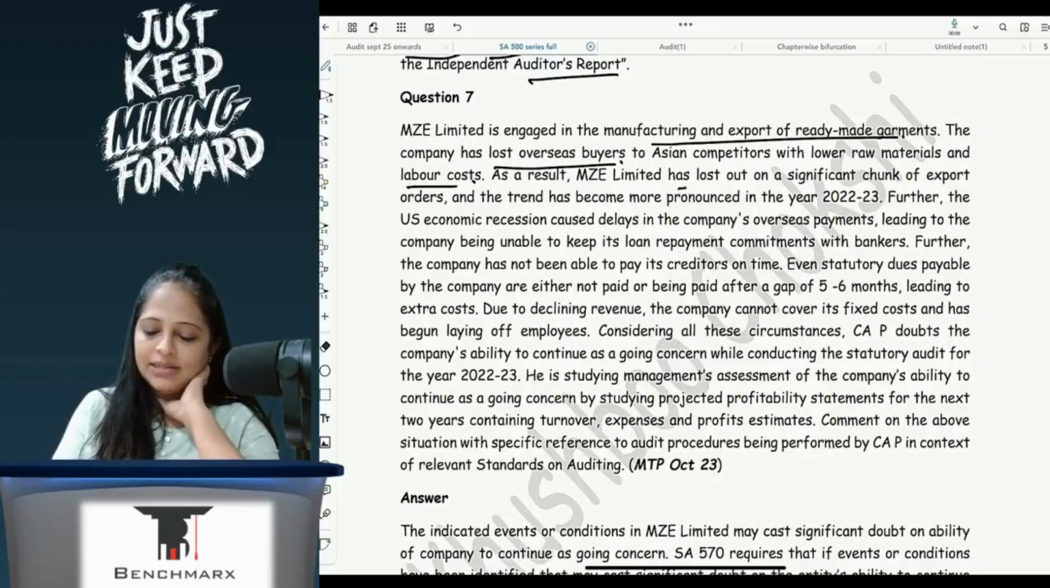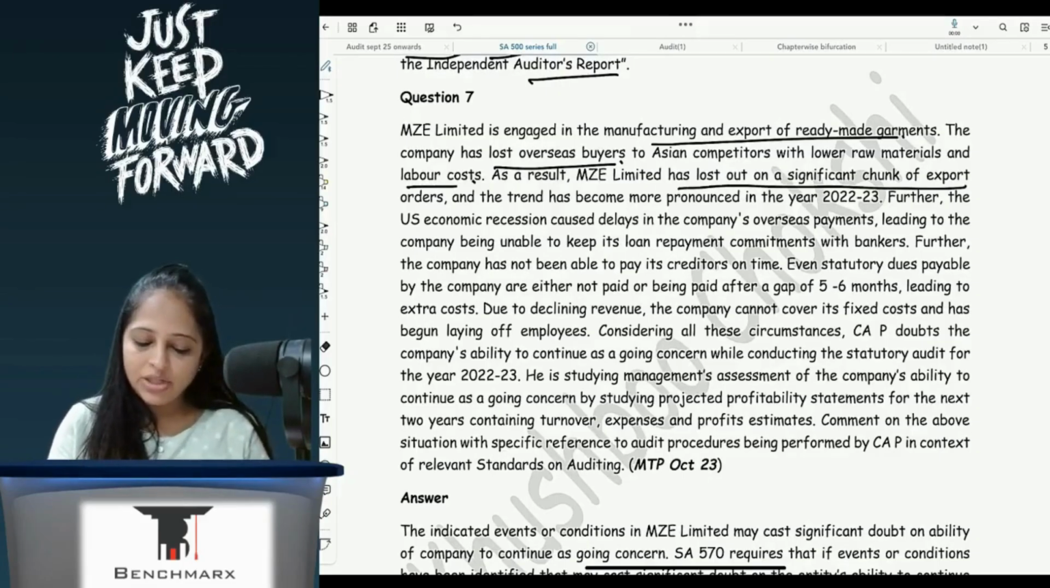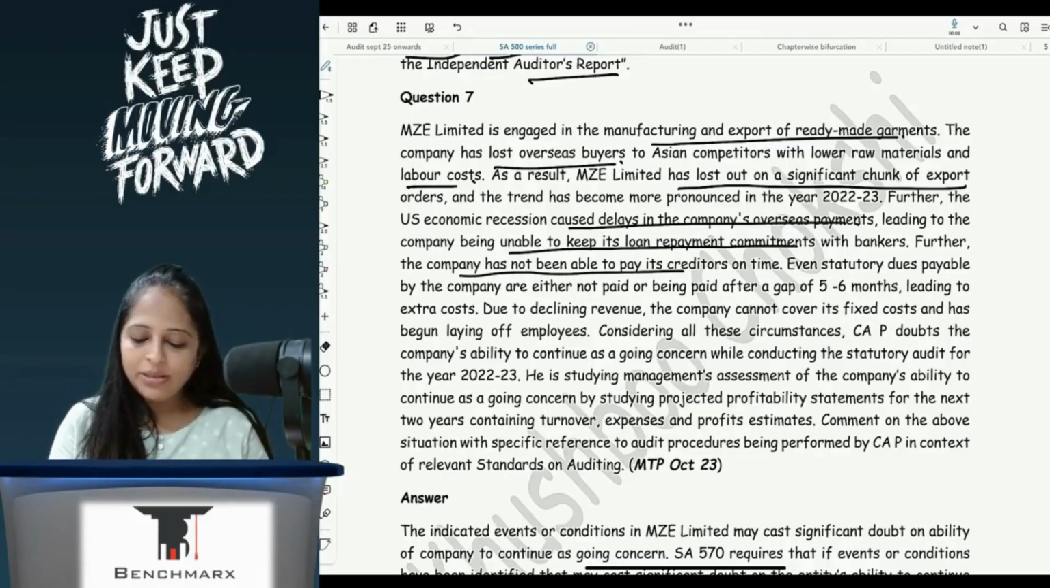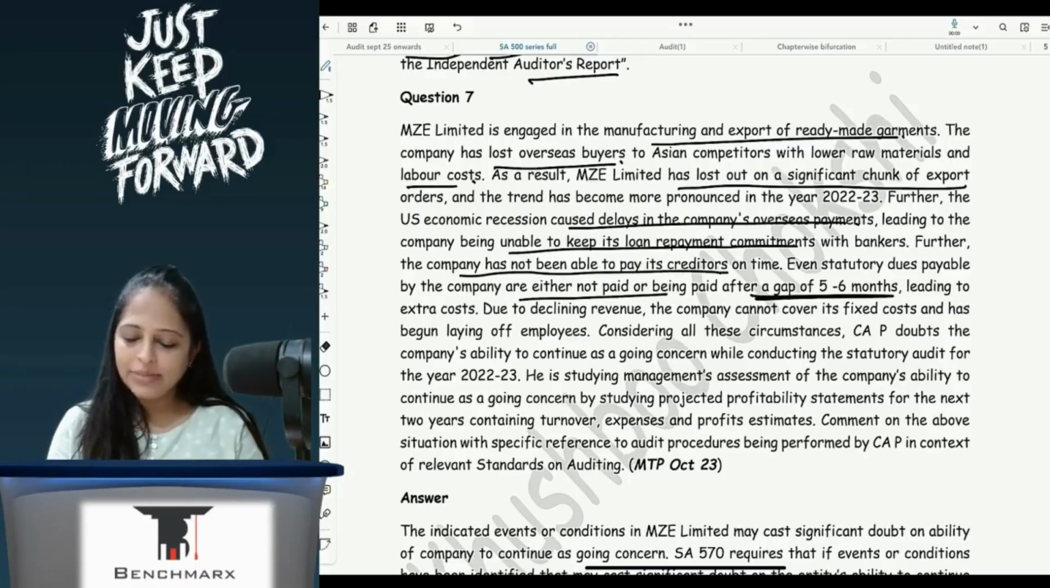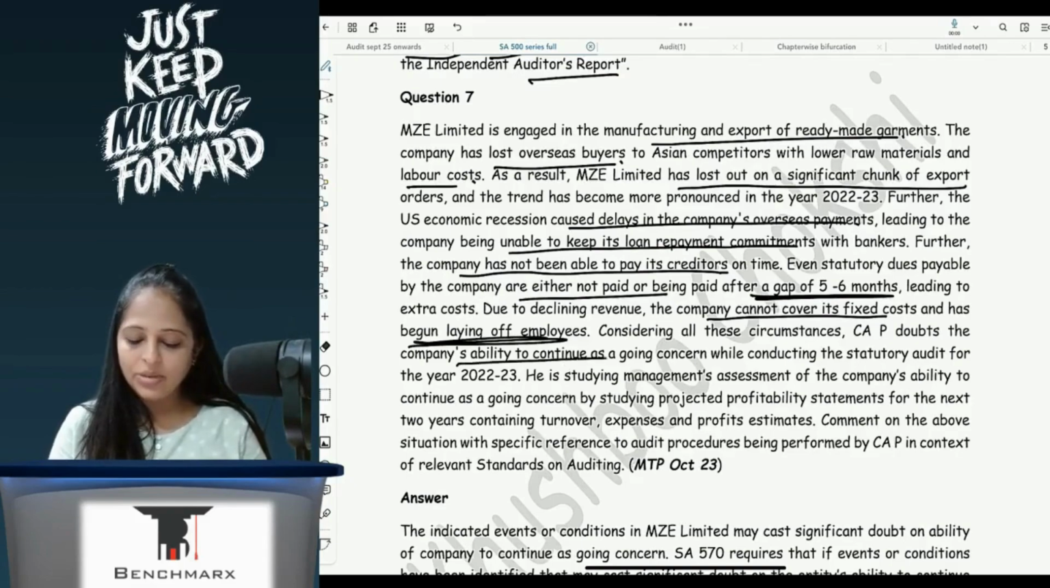As a result, MZE has lost out a significant chunk of export orders, and the trend has become pronounced in the year 22-23. Further, the US economic recession caused delays in the company's overseas payments, leading to the company being unable to keep its loan repayment commitments with bankers. Further, the company has not been able to pay its creditors on time. Even statutory dues payable by the company are either not paid or paid after a gap of 5 to 6 months, leading to extra costs. Due to declining revenue, the company cannot cover its fixed cost and has begun laying off employees. Considering all these circumstances, CAP doubts the company's ability to continue as a going concern while conducting the statutory audit.